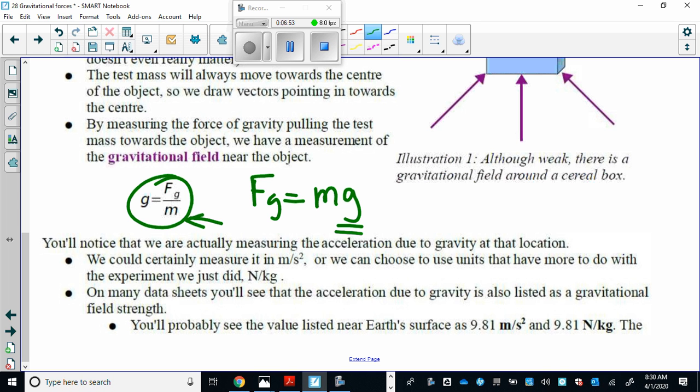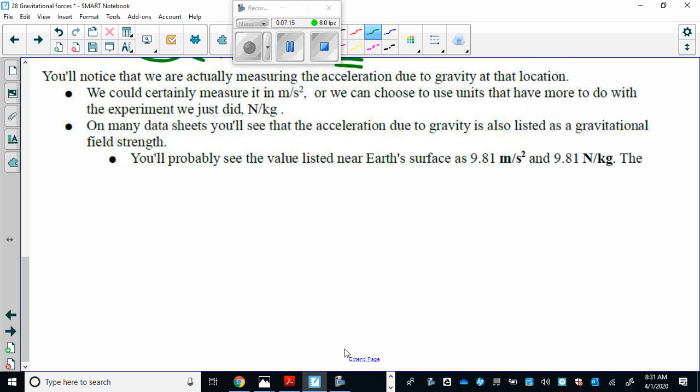In previous lessons, we've always measured g in meters per second squared. But from this rearranged formula, you can also measure it in newtons per kilogram. Therefore, logically, a newton per kilogram must equal a meter per second squared, which seems pretty odd, but it's quite true.